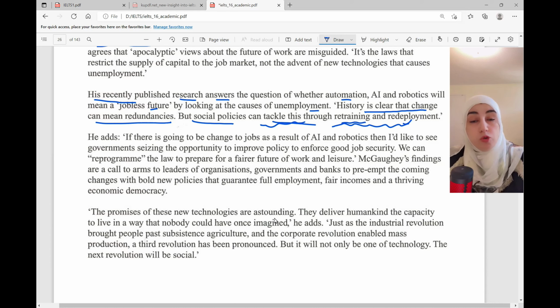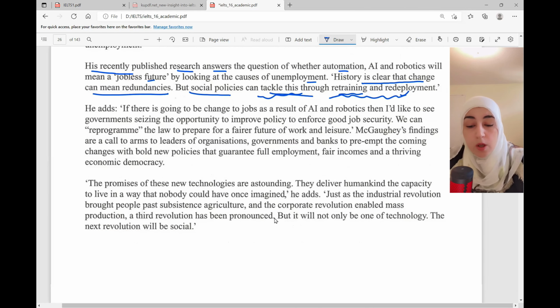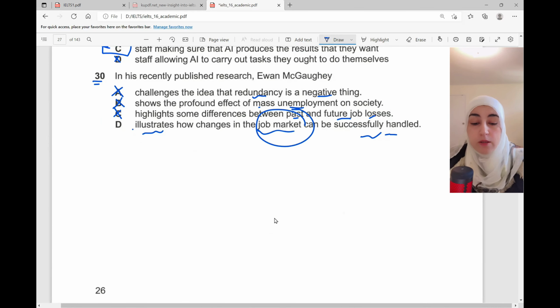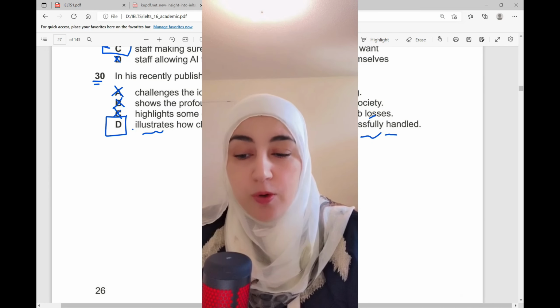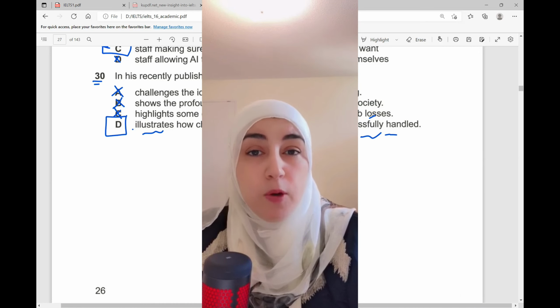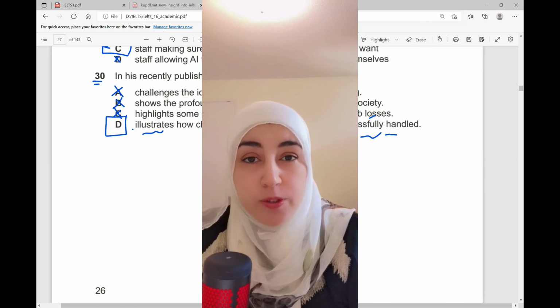They would retrain these people and deal with the problem. And this is how they become successful, or they actually fix the problem and the job market can be successfully handled. It's the same meaning, but using different words, as you can see. So I would choose D. As you have seen today, we have managed to answer a multiple choice question in passage 3, the most difficult, in a very short time.